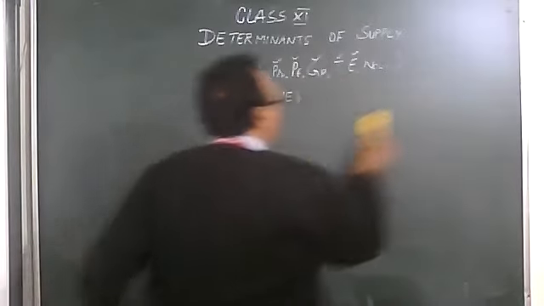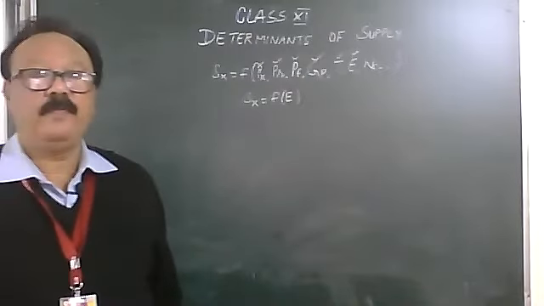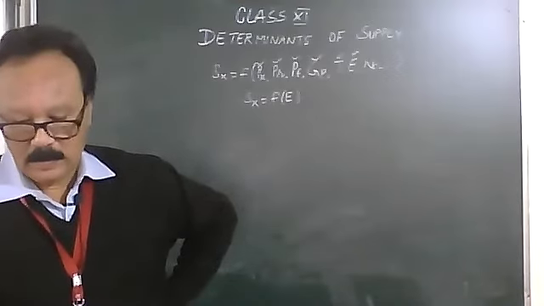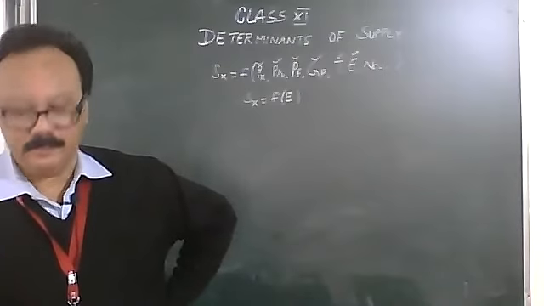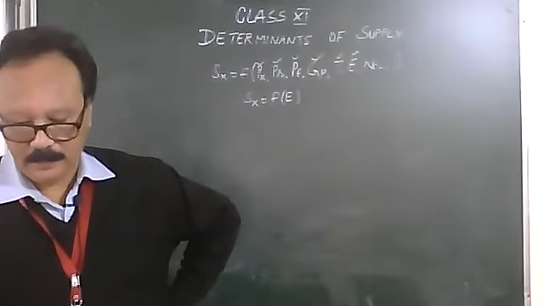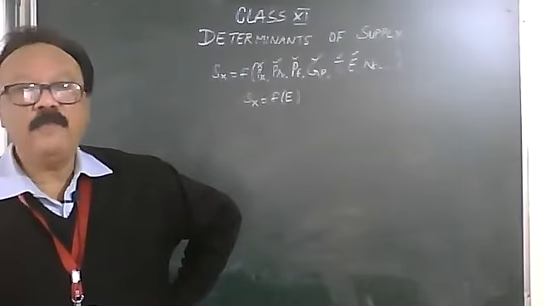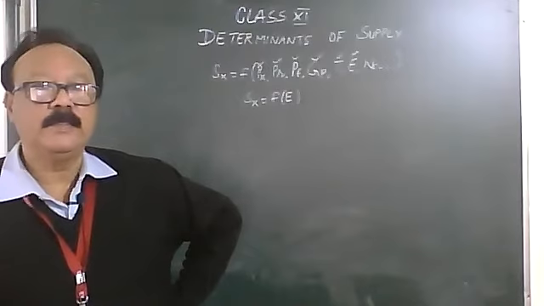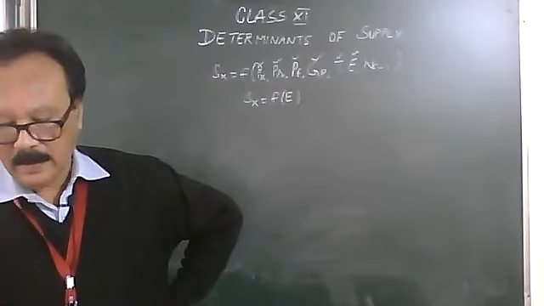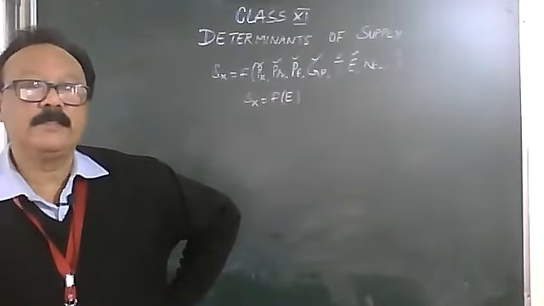Write this down: if the producer expects the price of the commodity to rise in the near future, then the current supply will decrease.